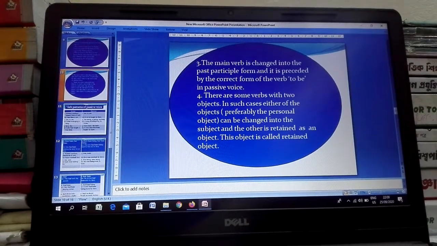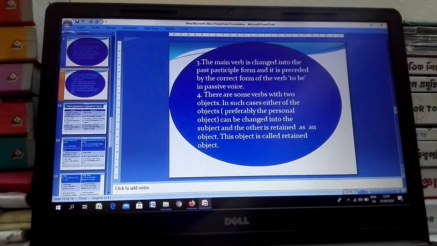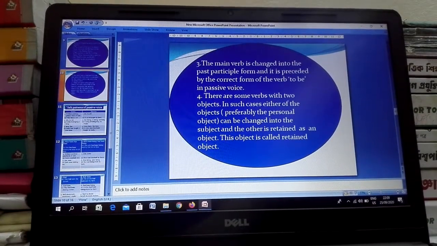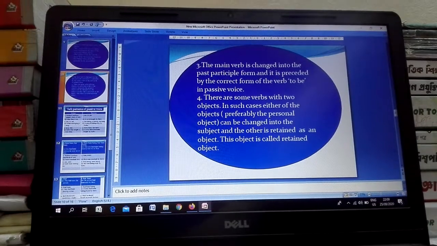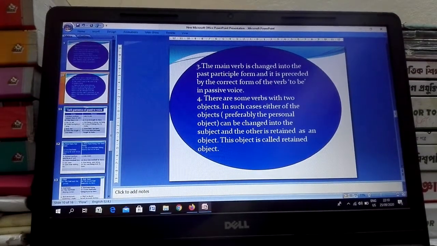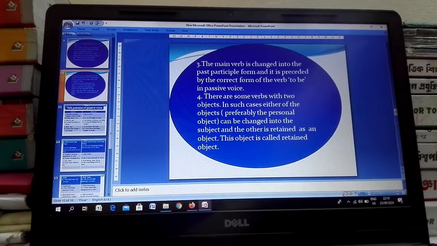There are some verbs with two objects. In such cases, either of the two objects, preferably the personal object, can be changed into the subject and the other is retained as an object. This object is called retained object.